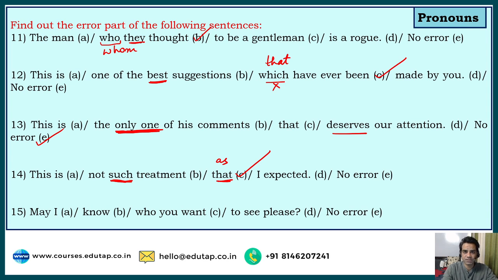And last question for this session. May I know who you want to see, please? Again, we find the same error as in question number 11. Now, may I know who you want to see, please, or whom you want to see, please? क्या मैं जान सकता हूँ आप किससे मिलना चाहते हो? So, I'm asking you about the third person. So, may I know whom you want to see, please? So, who should be replaced with whom here. These are some very important concepts of pronouns that you should be well versed with, guys. And I hope this session and these questions will definitely help you realize if you need to work upon your concepts or if you are ready for the exam or not.